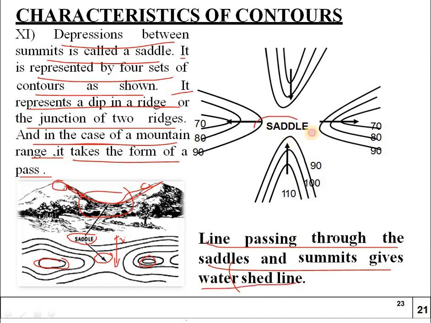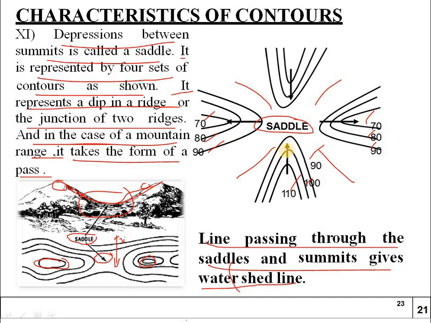So this is a saddle, just like a pathway which is not a high four sides. You can see here 70, 80, 90, 70, 80, 90, 90, 100, 110. So just like step by step.